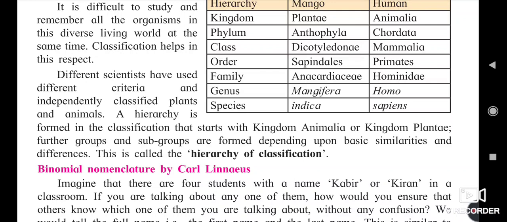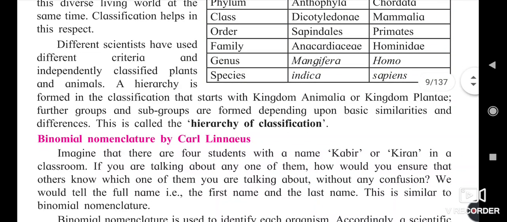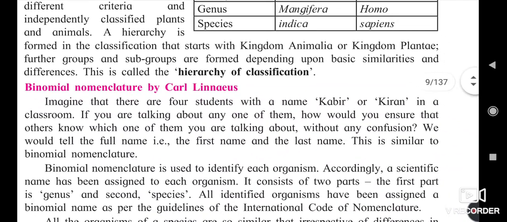The hierarchy in classification starts with the kingdom Animalia or kingdom Plantae. Further groups or subgroups are formed depending upon the basic similarities and differences, called the hierarchy of classification. So please underline this line, so you can understand the hierarchy of classification.